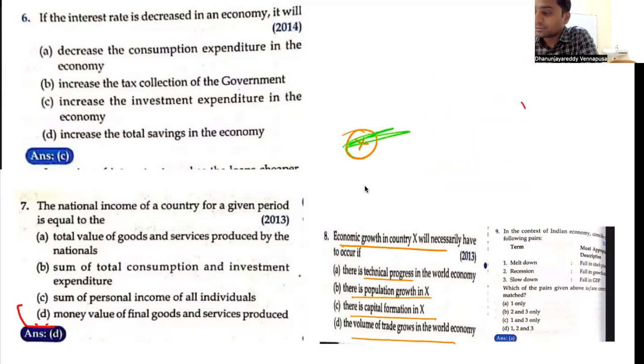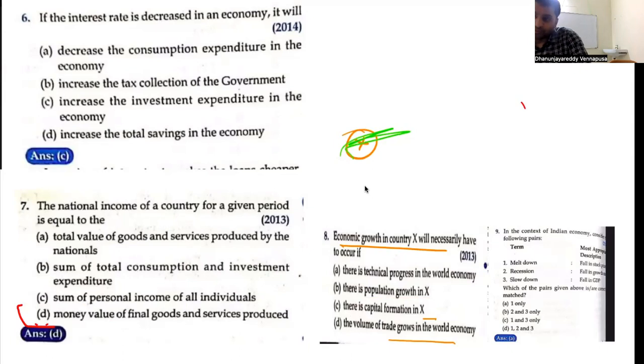Now look at this. Economic growth of a country happens when? That is the question. Now look, they are particularly asking about a country X. So don't say it is the world. In the world there are many countries. In that, one country called X they are speaking about. Hence, there is a technical progress in the world. If there is a technical progress in the world, we cannot definitely assure that there is economic growth in country X.